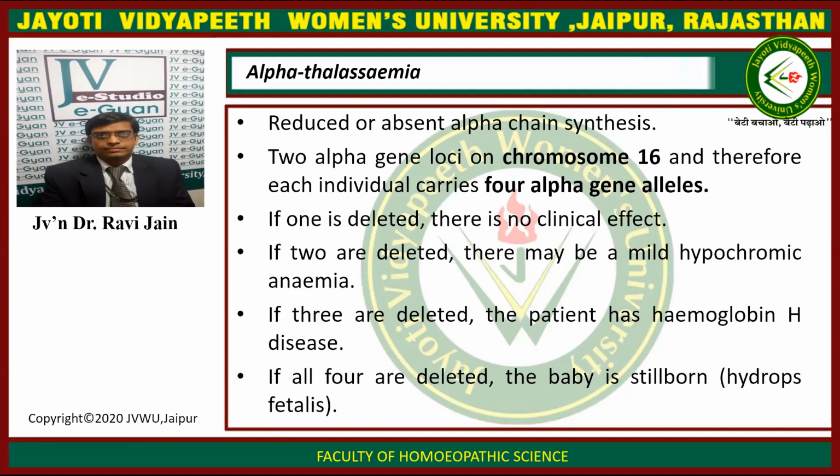Now, what is to be done in alpha-thalassemia? In alpha-thalassemia, there is reduced or absent alpha chain synthesis. There are two alpha chain loci on chromosome 16, and therefore each individual carries 4 alpha gene alleles. If one is deleted, there is no clinical effect. If 2 are deleted, there is mild hypochromic anemia. If 3 are deleted, the patient has hemoglobin H disease. And if all 4 alleles are deleted, the baby is stillborn, known as hydrops fetalis. This is an important term.